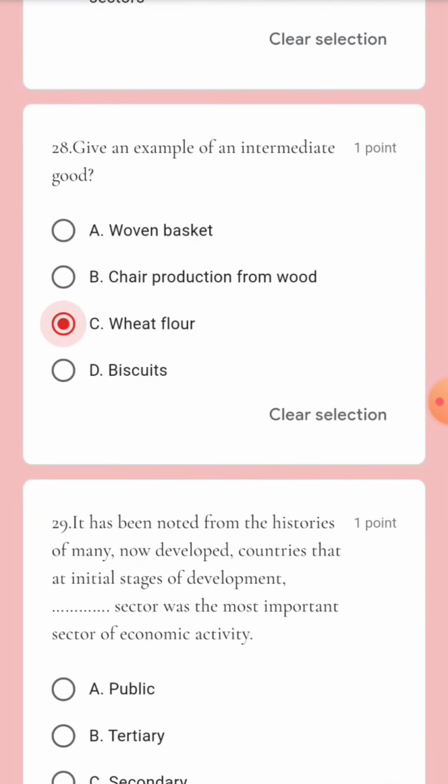It has been noted from the histories of many now developed countries that at the initial stage of development, the primary sector was the most important sector of economic activity.